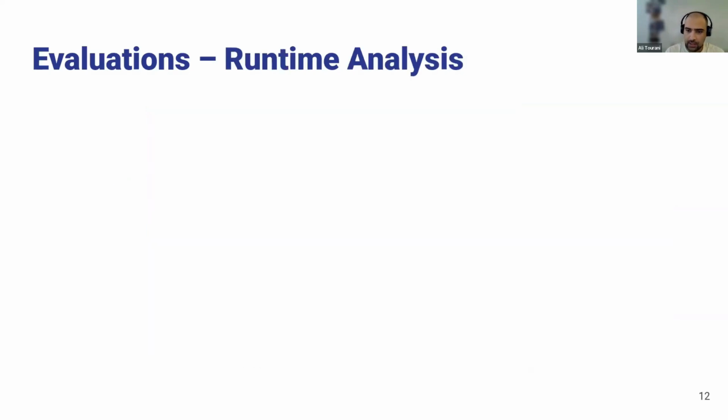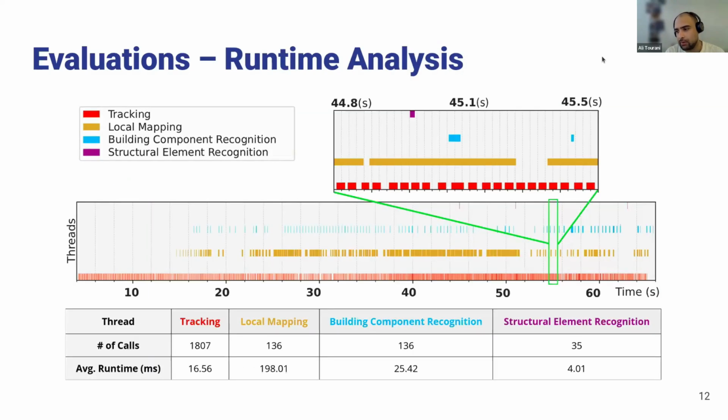In terms of the runtime analysis, as I said, the system works in real time at 25 plus FPS. But of course, it depends on the hardware that you are going to use. For that, we definitely need the GPU for the semantic segmentation. The tracking happens in real time. The local mapping also corresponds to a wide range of the processing time here. But the building component recognition and structural element recognition are two threads that we added for our work, and we realized that adding them doesn't negatively impact the real-time performance of our system.